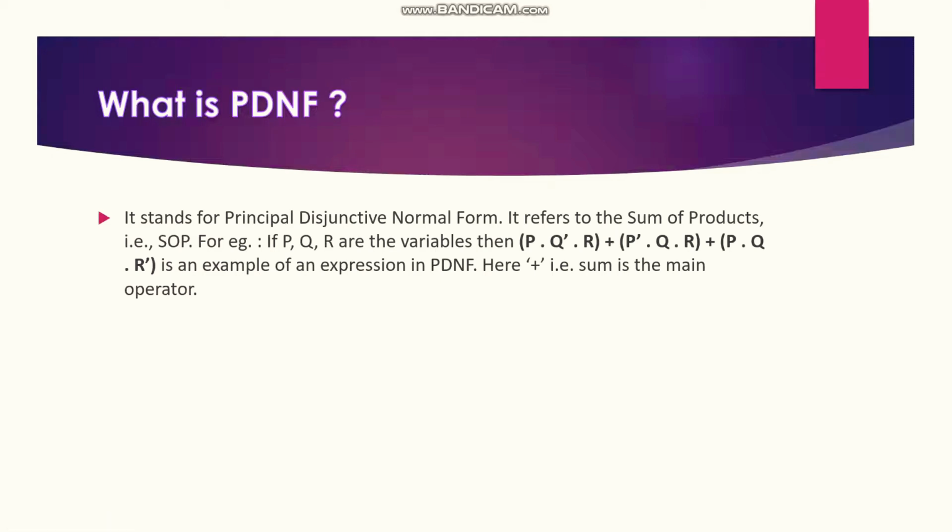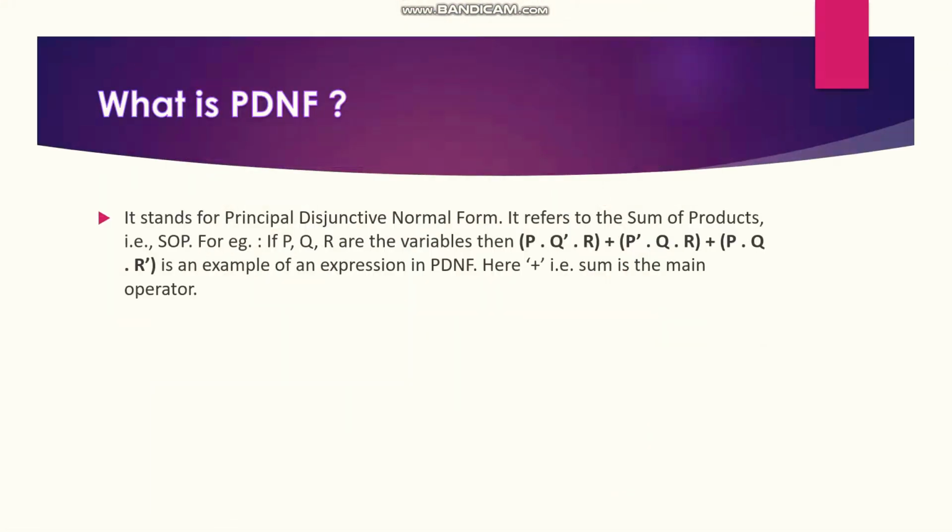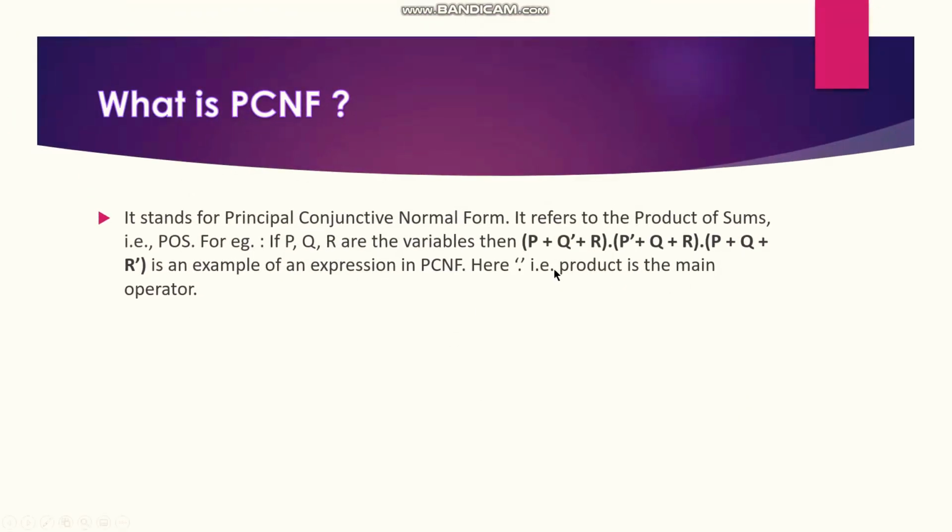Okay. And here is the example. Here the plus sign is used. Sum is the main operator. And here you see, where is PCNF? Here the dot sign, the product sign, is used. Product is the main operator.